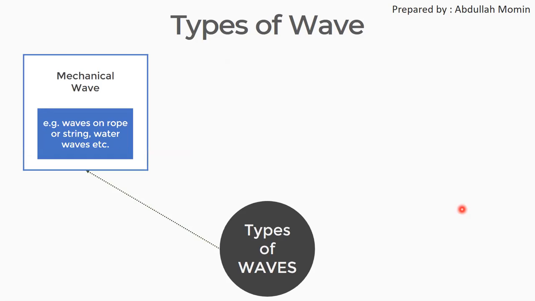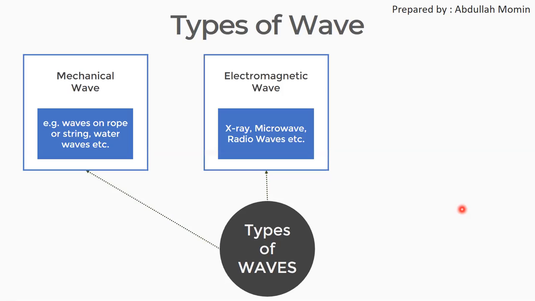First is mechanical wave. The examples are the waves which are created on a rope or string, or sound waves are examples of mechanical wave. The second type of wave is electromagnetic wave. X-rays, microwaves, radio waves are examples of electromagnetic waves.